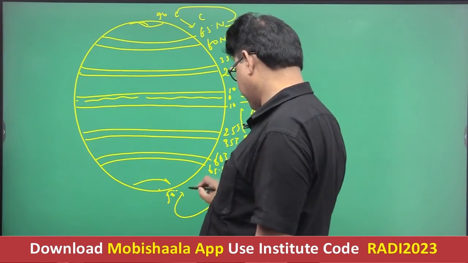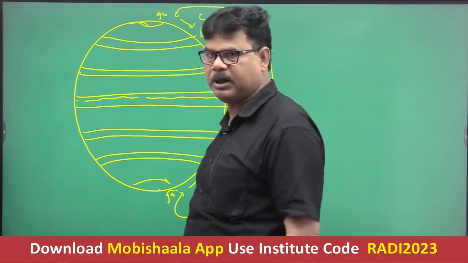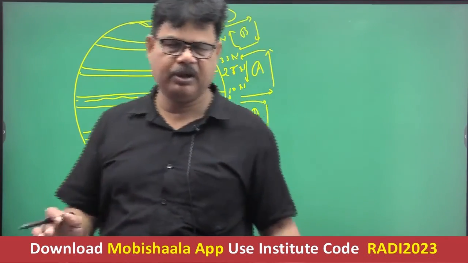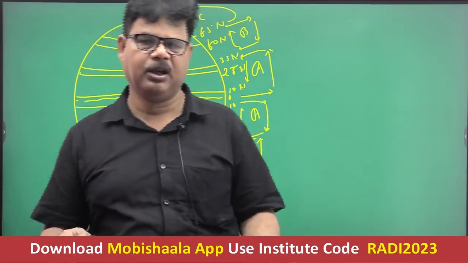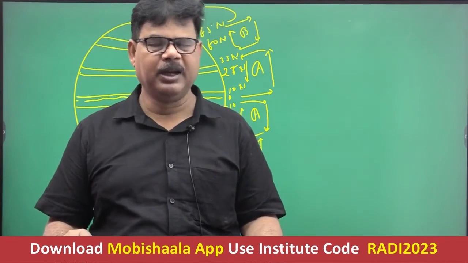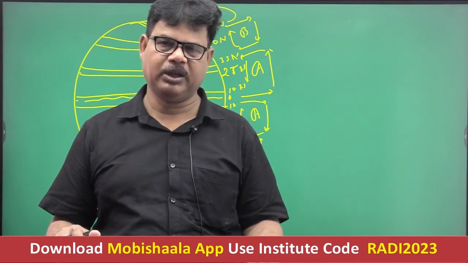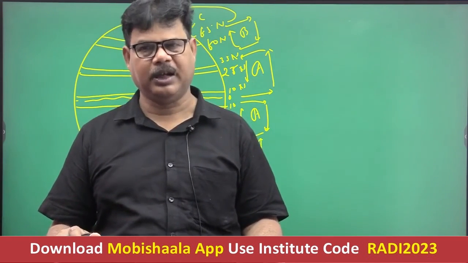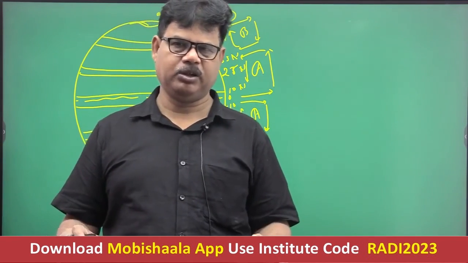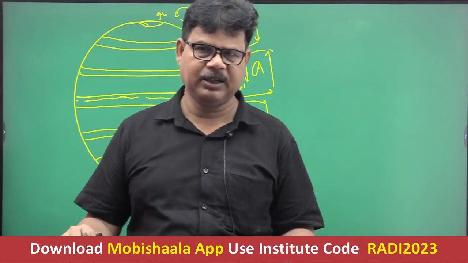So we have three cells on the earth surface. A is referred to as tropical cell, Hadley cell or lower latitudinal cell, B is referred to as Ferrel cell, middle latitudinal cell or temperate cell, and C is referred to as polar cell or higher latitudinal cell. So the pressure belt is almost clear now, and which zone will record rainfall is also clear.